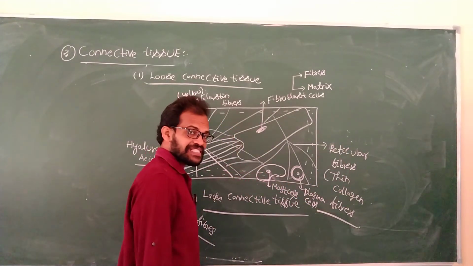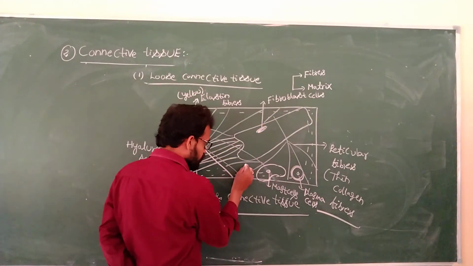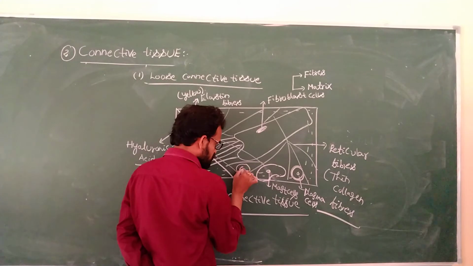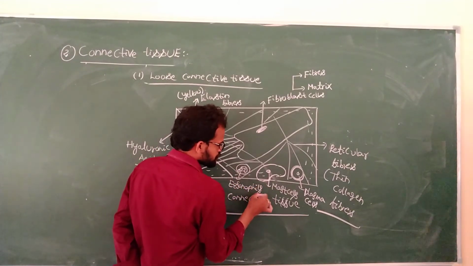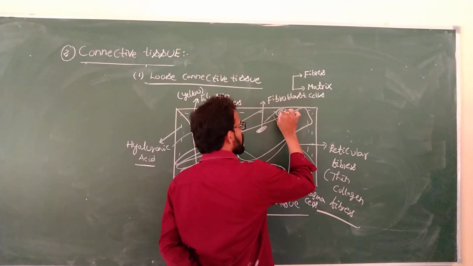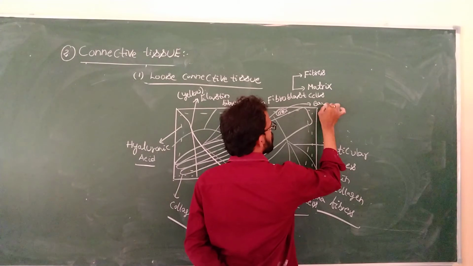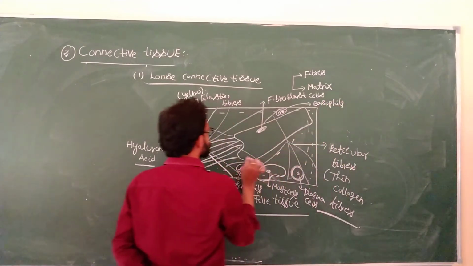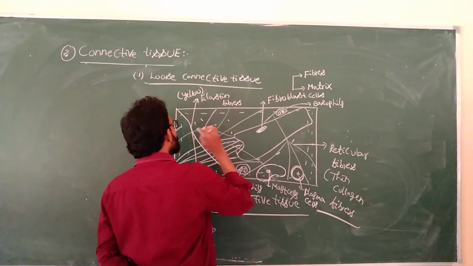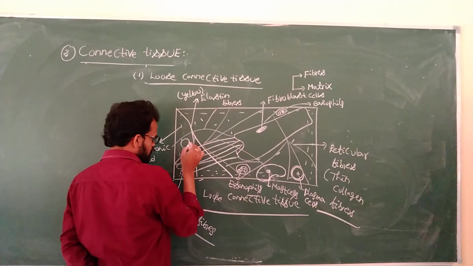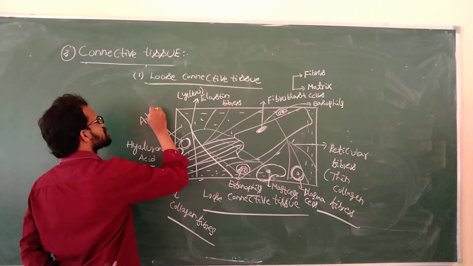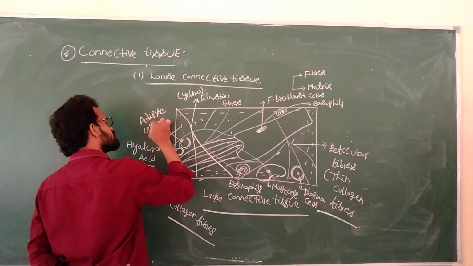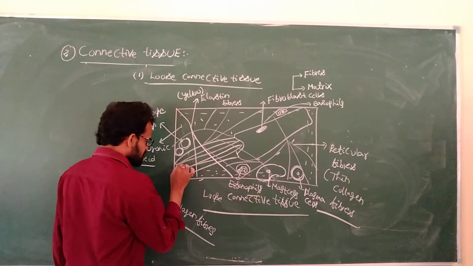Eosinophils and basophils, and adipose cells. Next one, blood vessels.